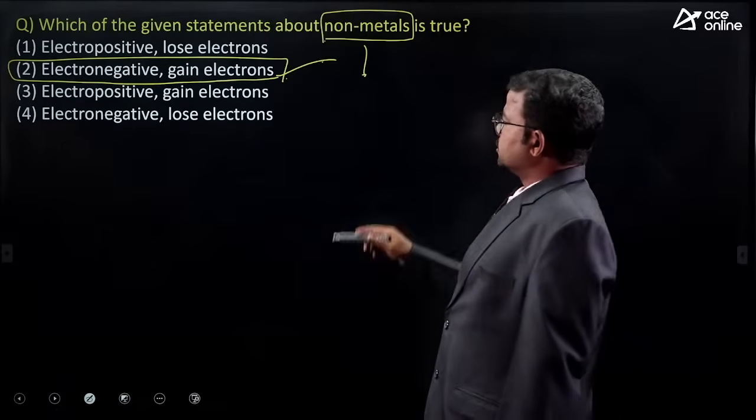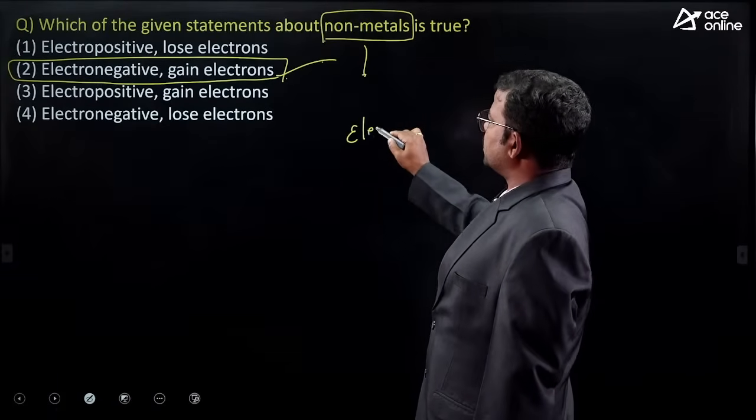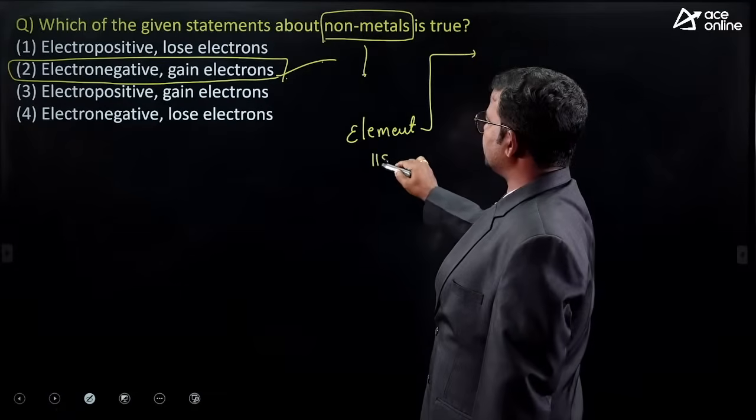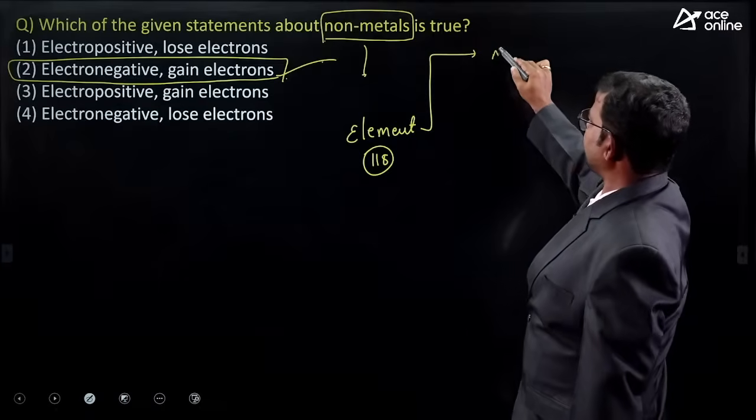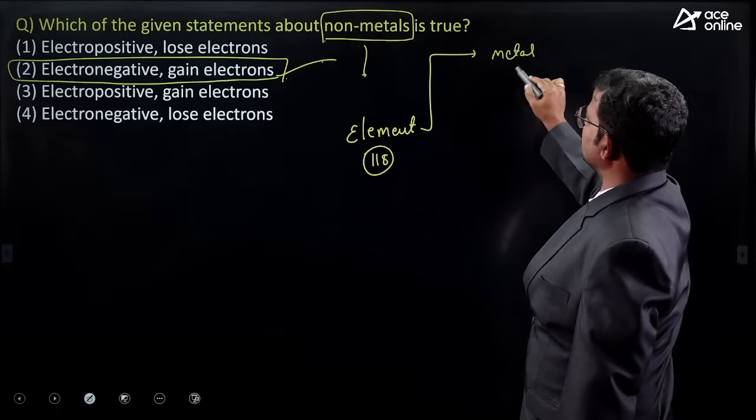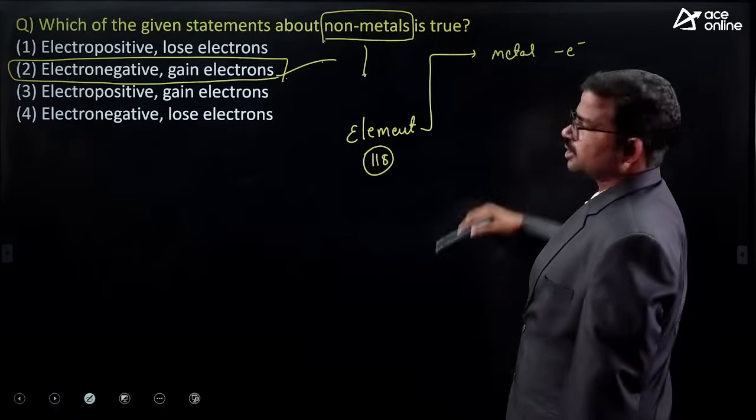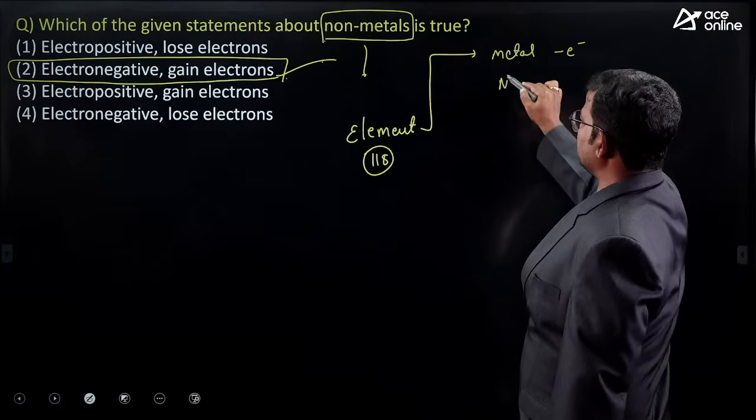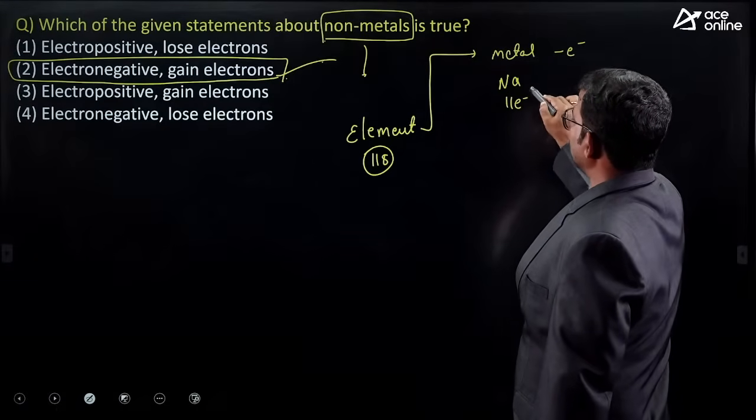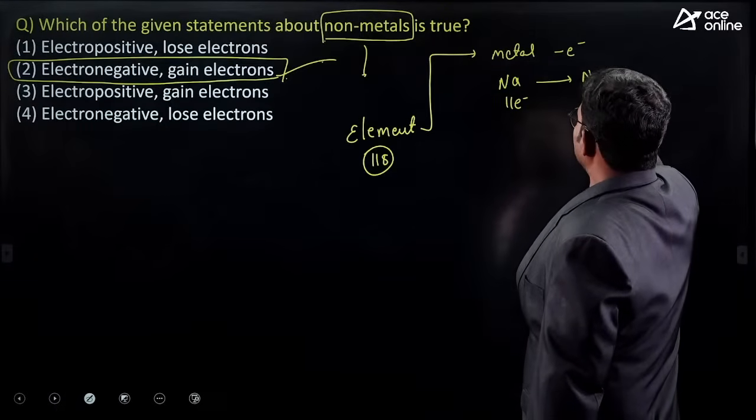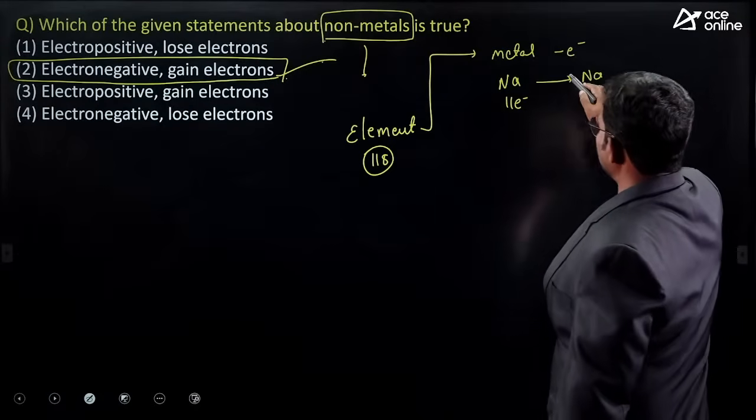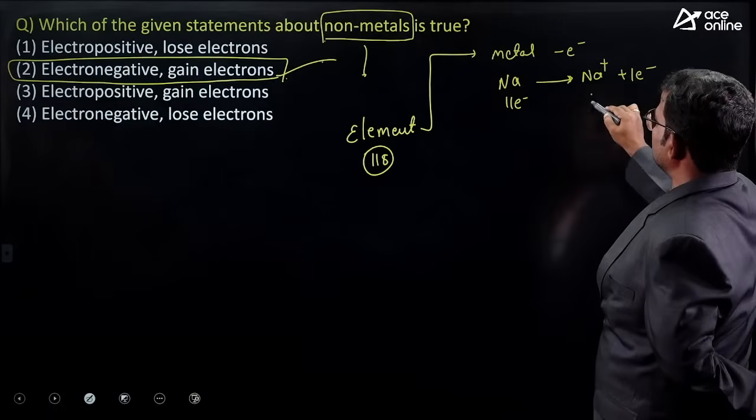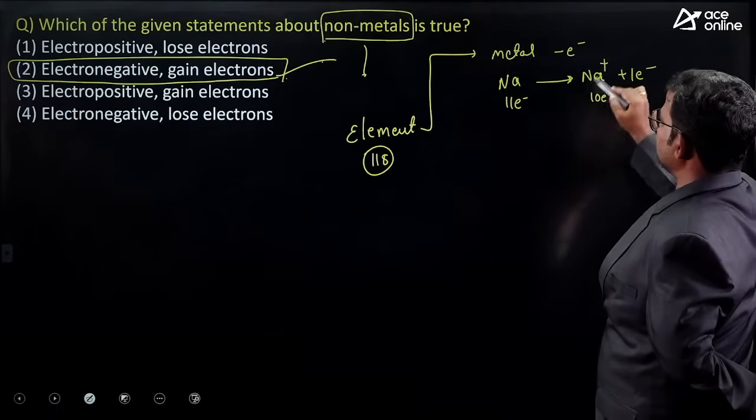Okay. So in the periodic table we have 118 elements. Based on their nature, they can be classified into 3 types. One is metal. Metal means it loses electrons easily. Let's consider one example, sodium. It has 11 electrons. When it loses 1 electron, we get Na plus, so totally 10 electrons exist in this ion.